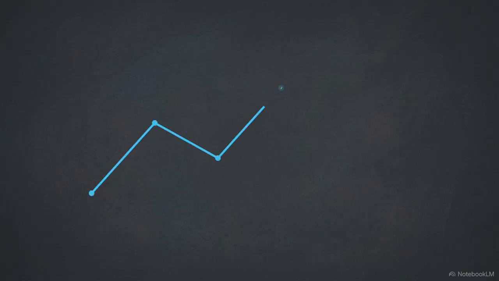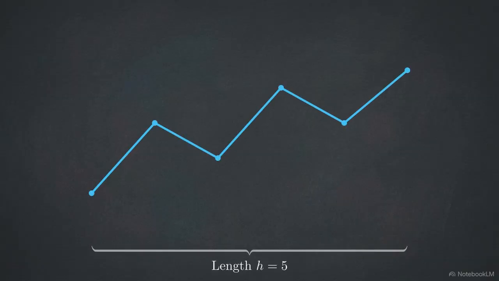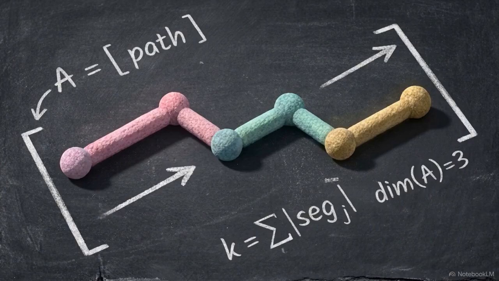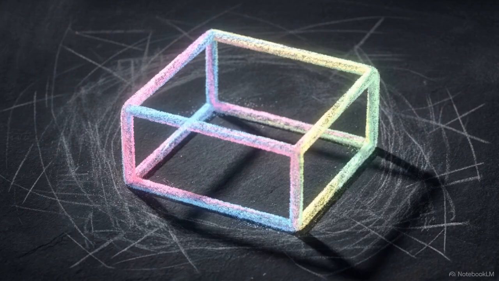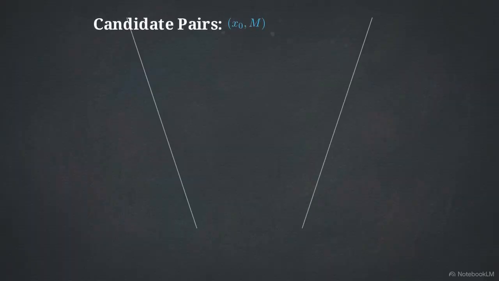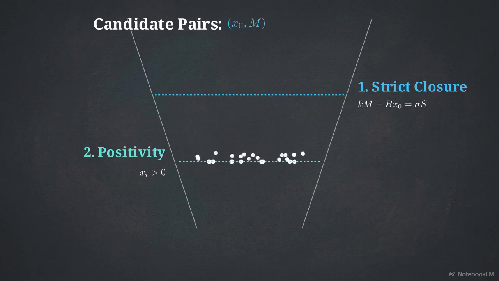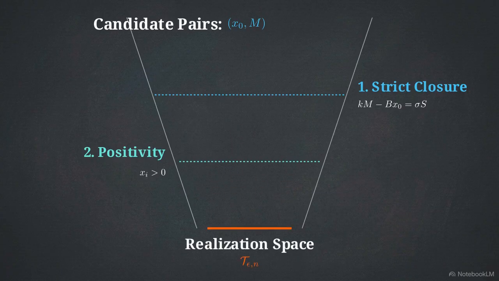We rigorously define this isolated branch using 3 parameters: its specific length, h, its binary itinerary of operations, epsilon, and its canonical carry word, n. These parameters lock in the local rules of our chosen sequence. That lets us ask a precise question: what is the complete realization space for this exact branch? In other words, out of all possible numbers, which starting values and moduli successfully navigate this sequence while satisfying both the strict closure requirements and the positivity constraints?